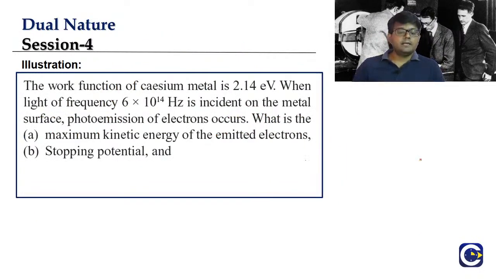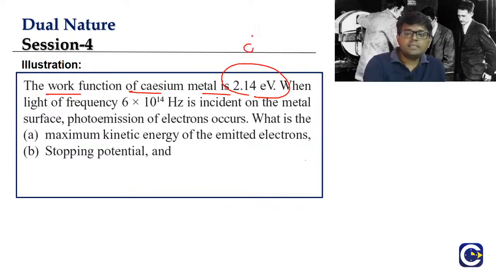This is a little bit more numerical. I don't call it a challenging question, but it involves two calculations we can see. Look at this question. Work function of cesium metal is 2.14 electron volt. Means they are giving us what, guys? Work function of the cesium metal is given.